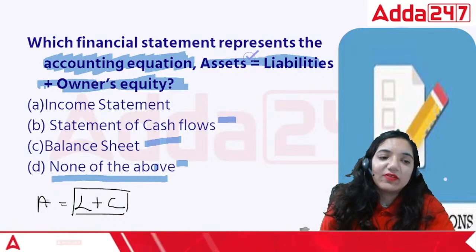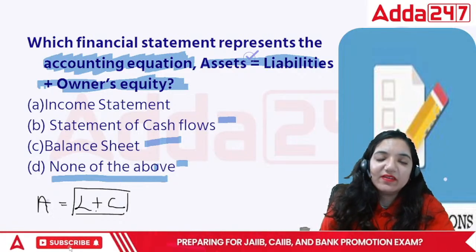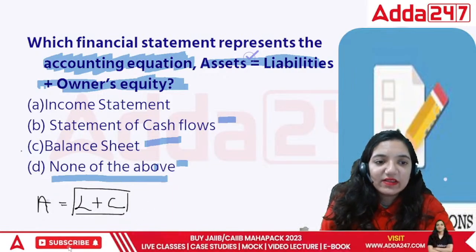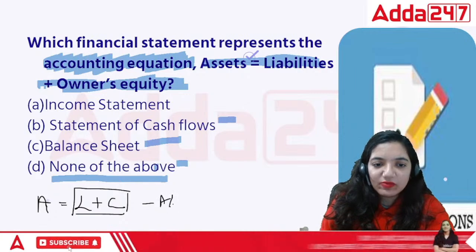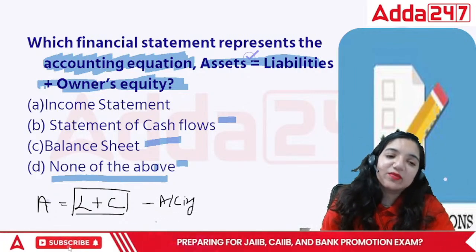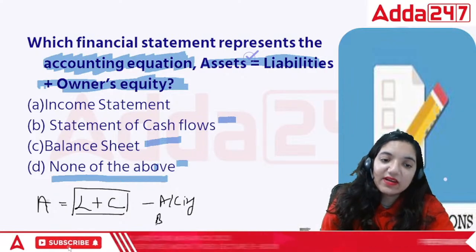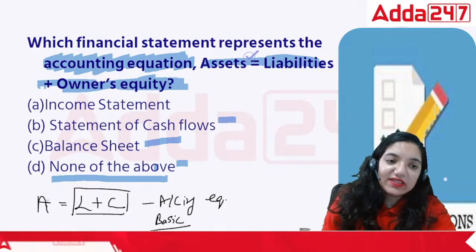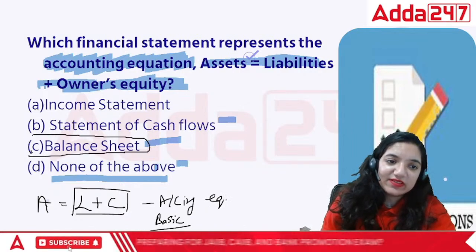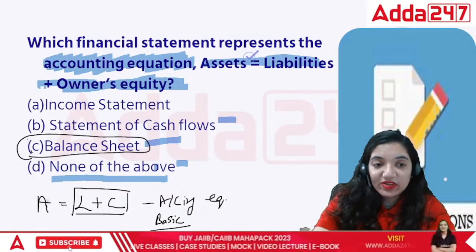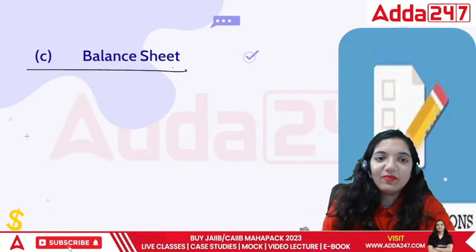So how do we calculate this? Assets equal to liabilities plus capital. This particular term can be stated as something which is called accounting equation. It is also called dual aspect concept. It is also called basic accounting equation, and it is also called balance sheet equation. There are different names to this particular concept. It is balance sheet.